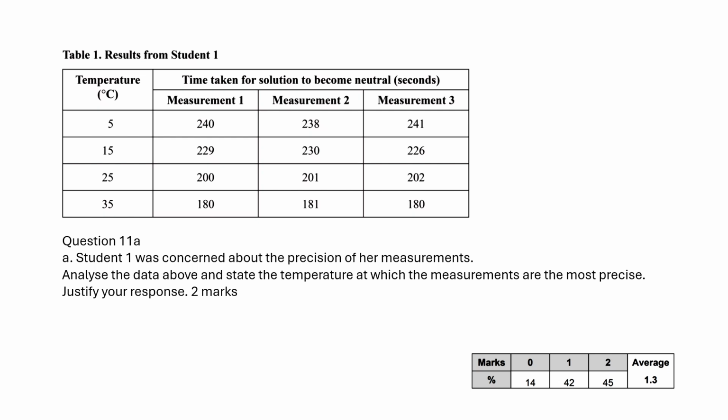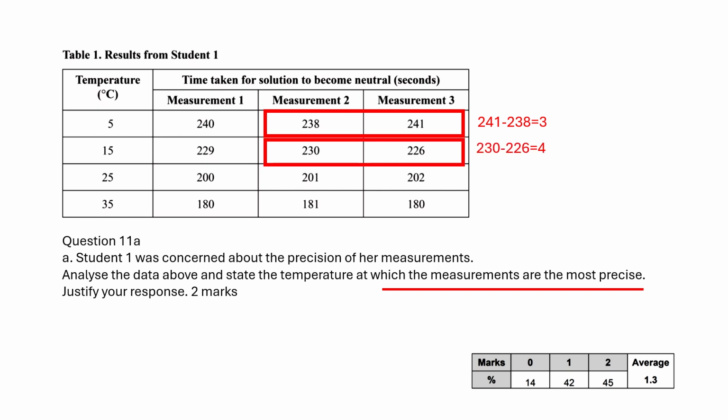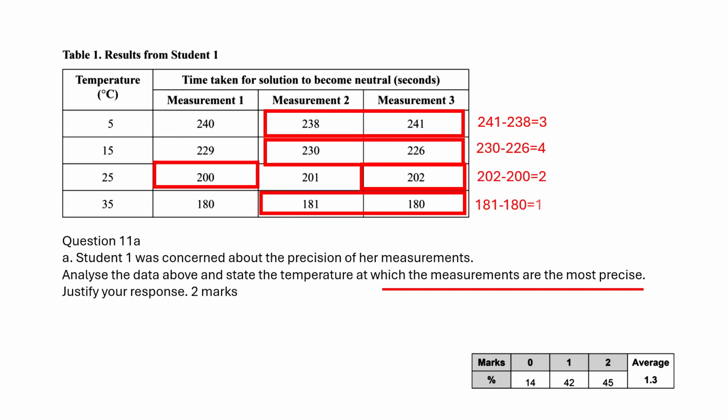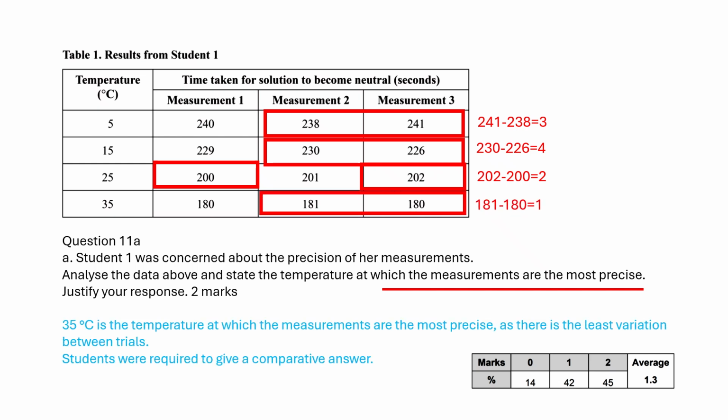To identify the most precise temperature from the data table, calculate the difference between the maximum and minimum values for each temperature tested. The temperature with the smallest difference, least variation, indicates the highest precision. Based on the data, the least difference was found at 35 degrees Celsius, making it the most precise temperature.